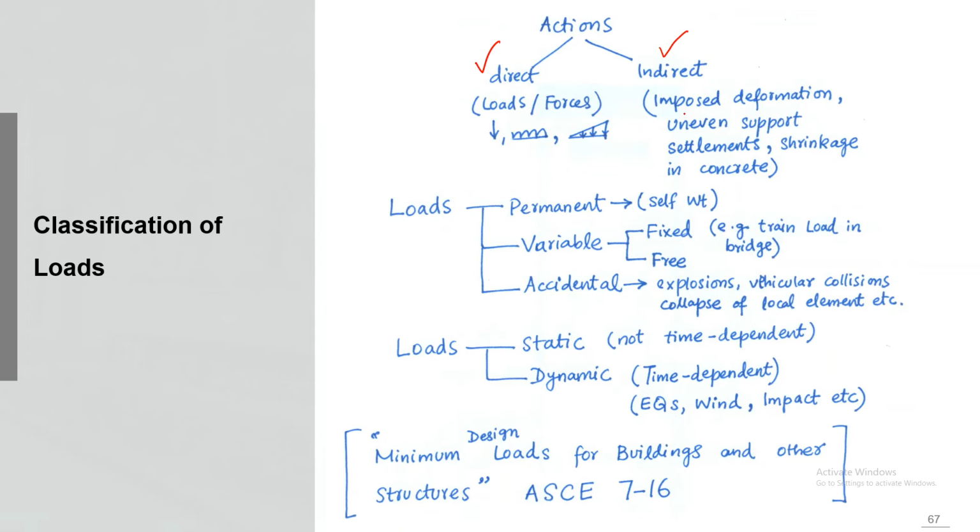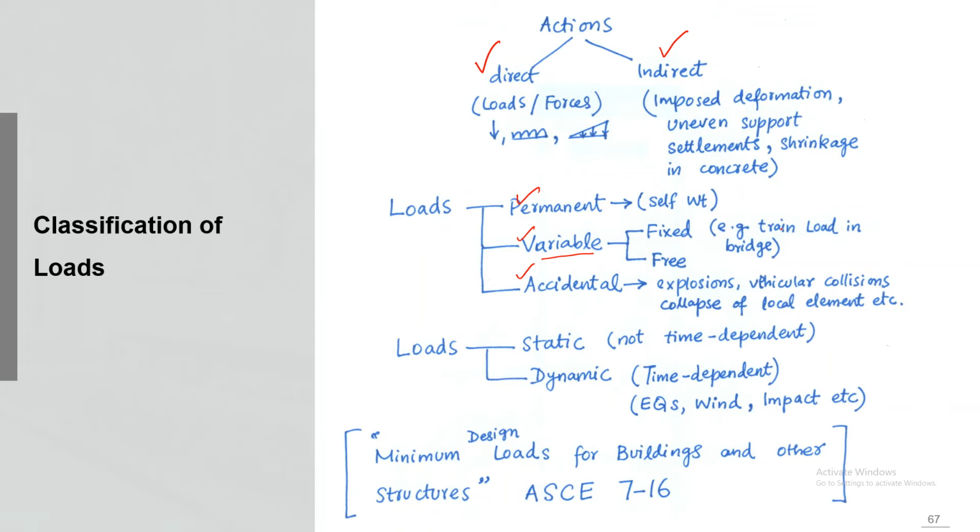Indirect means, for example, imposed deformations, uneven support settlements; shrinkage load, for example, is an indirect load. Another classification can be permanent, variable, and accidental. Permanent, for example, self-weight. Variable can again be fixed or free, which will vary its amplitude with time. So it can be completely random, or it can have a particular pattern.